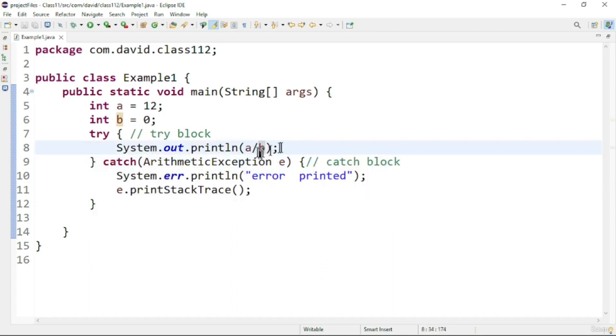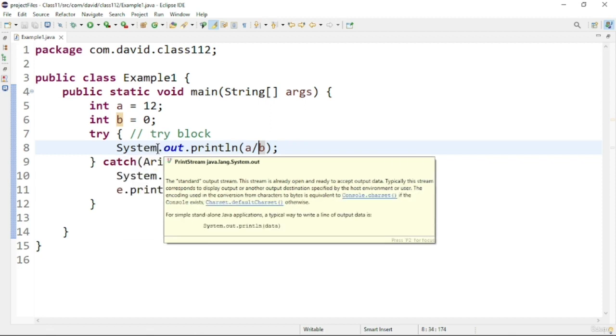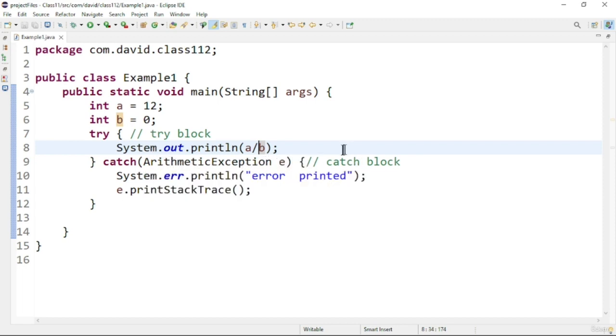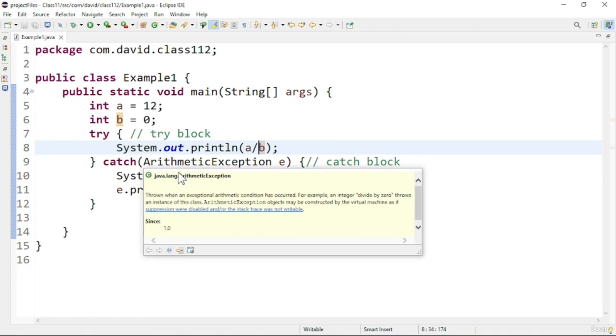Here is a catch block, and this is how we will write the try catch statement in Java. The statements where the exception may occur, you have to cover up with the try block, and then in the catch block you will define the particular exception which is getting thrown, and we have to handle the exception by printing a particular message to the console.